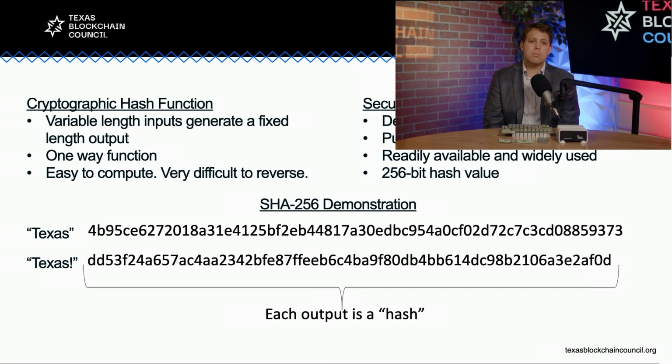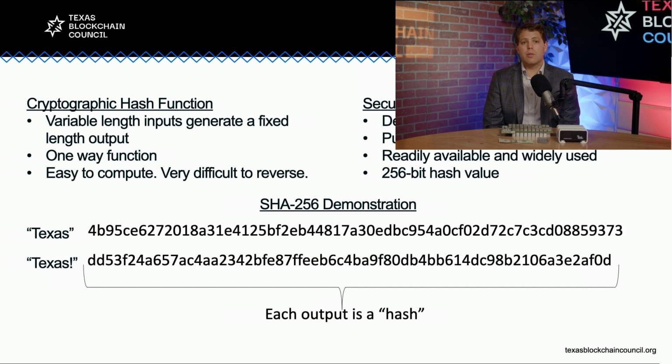Let's look at another example. We take the word Texas. The only thing we add to the end of it is an exclamation point. And what's important to note here is that the hash for Texas with an exclamation point is completely different than the hash for just the word Texas right above it. So rather than starting 4B95, we start DD53. And all the way through this string, this 256-bit hash, there's really no correlation whatsoever.